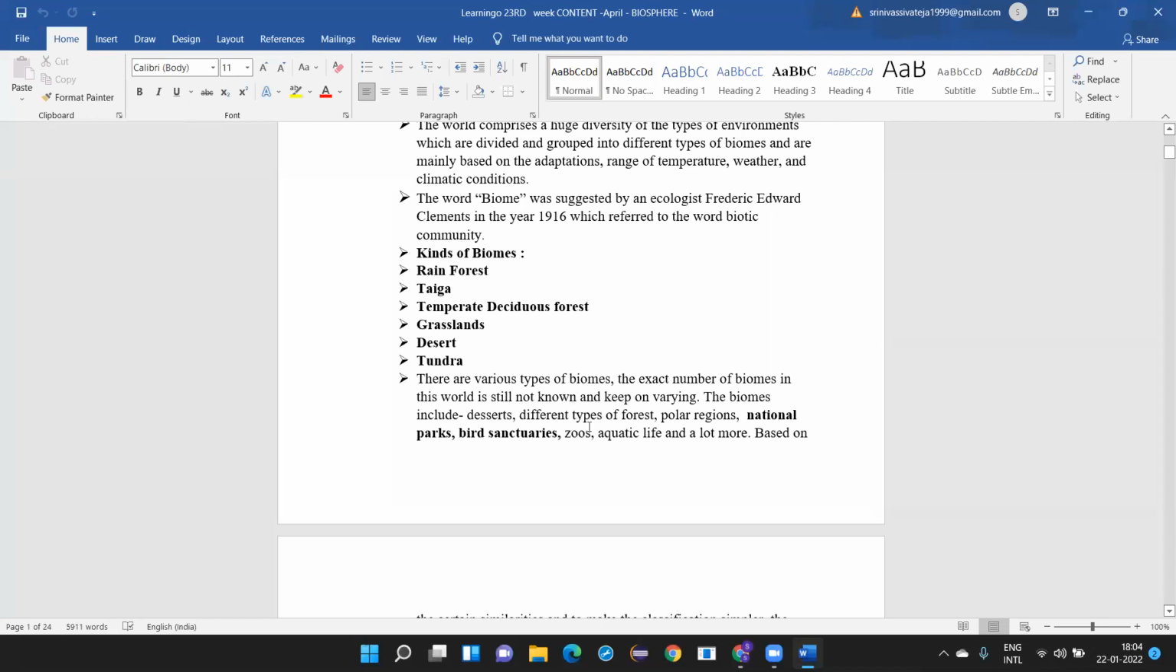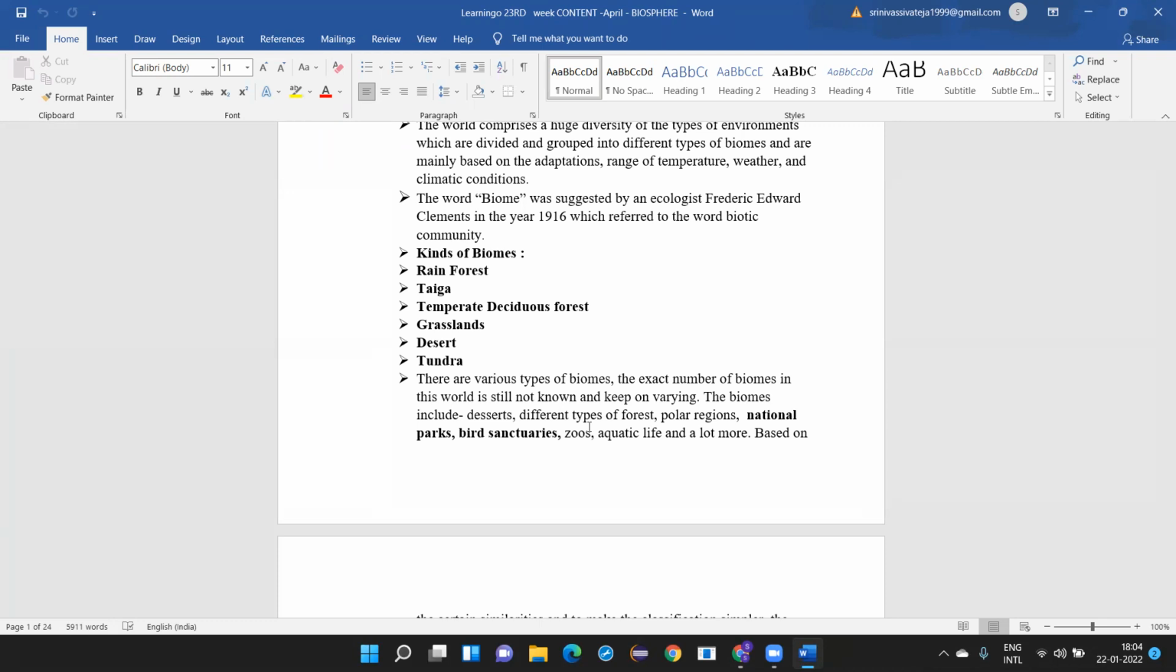The exact number of biomes in the world is not known. That means we do not have any correct number as such. How many are there? We do not know. Biomes include deserts, different types of forests, polar regions, national parks, bird sanctuaries, zoos, aquatic life, and a lot more. So when you take biomes, these are all the things which can be included.